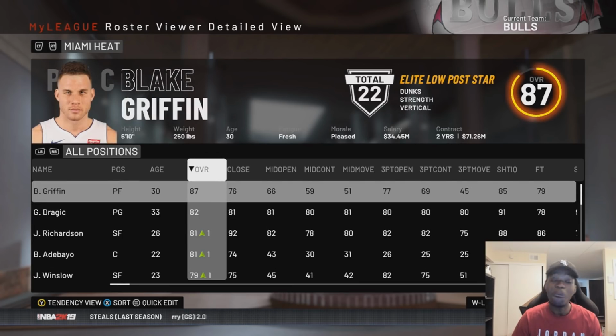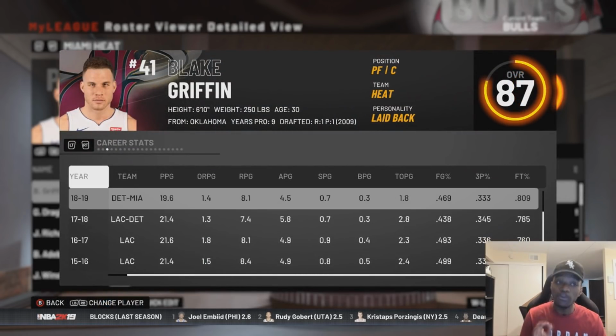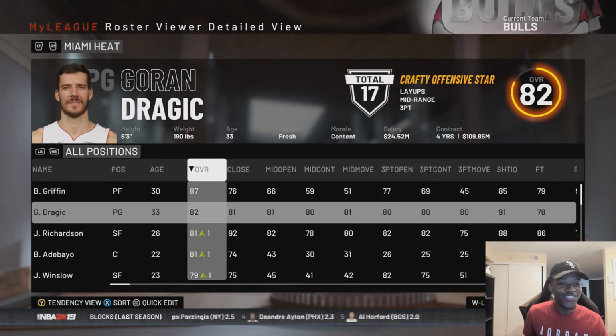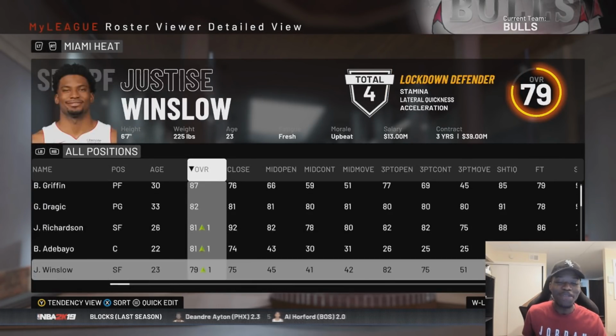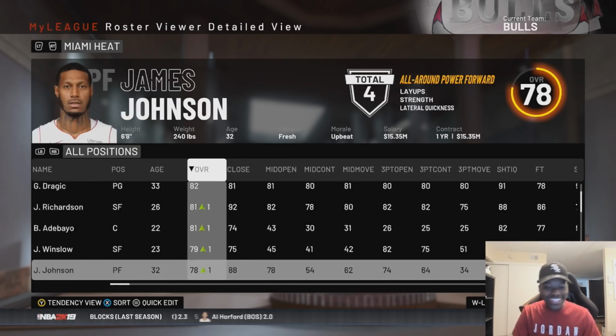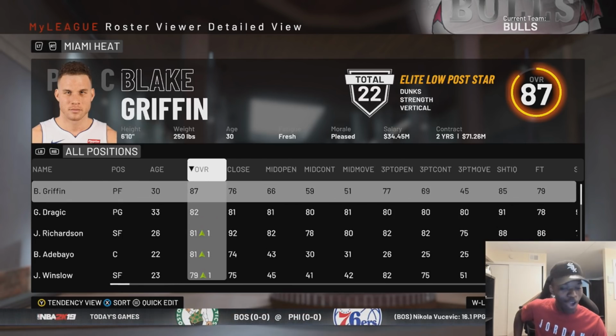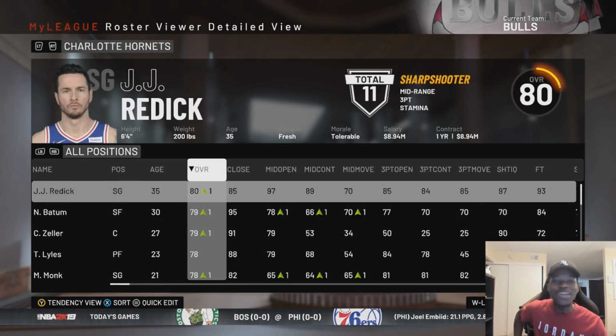We got the Miami. They couldn't sign him. They made a trade for Blake. Because, yeah, Blake wasn't a free agent. So they traded for Blake last season. So Blake, Goran Dragic, Josh Richardson, Bam Adebayo. I kind of like this roster, if we being honest. I don't know what they traded, but I like this roster. I really like that roster. Okay, I dig it, Miami. Make your moves. Wow, the Hornets suck. Their best player is JJ Redick.